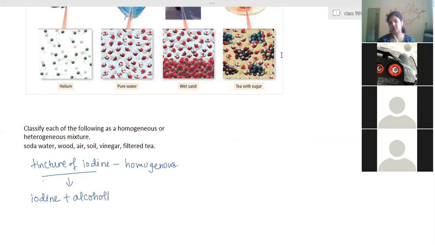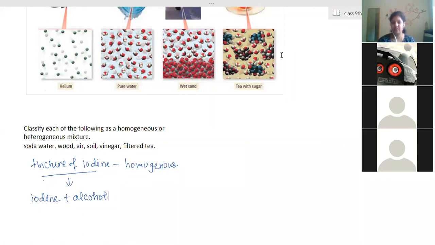They are much smaller than a micron. A micron is 10 to the power minus 6 and these are 10 to the power minus 9, so they are 1000 times smaller than a micron. That is a nanometer. That is how small these particles are.